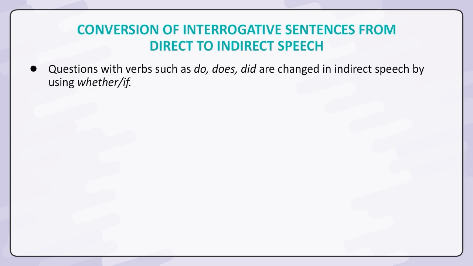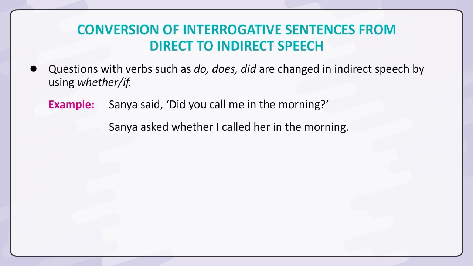Questions with verbs such as do, does, did are changed in indirect speech by using whether or if. Example. Sanya said, "Did you call me in the morning?" Sanya asked whether I called her in the morning.